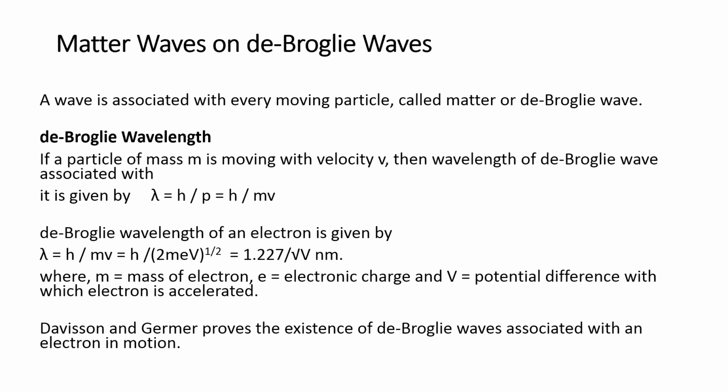Matter waves and de Broglie wavelength. A very bold hypothesis was given by de Broglie. As per this, a wave is associated with every moving particle, called the matter wave or de Broglie wavelength. If a particle of mass m is moving with velocity v, then the wavelength of the de Broglie waves associated with it is given by λ = h/p or h/mv, which you can further modify with the value of kinetic energy: h upon (2meV) raised to the power half, or 1.227 divided by the square root of V in nanometers.